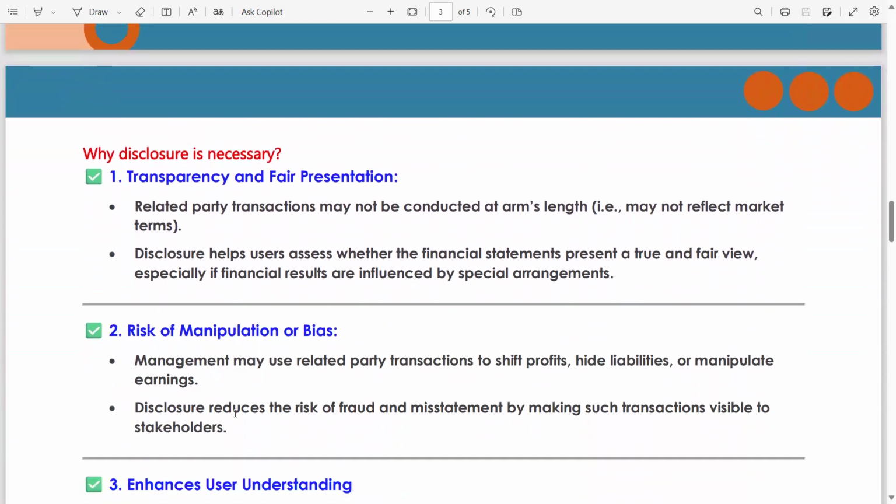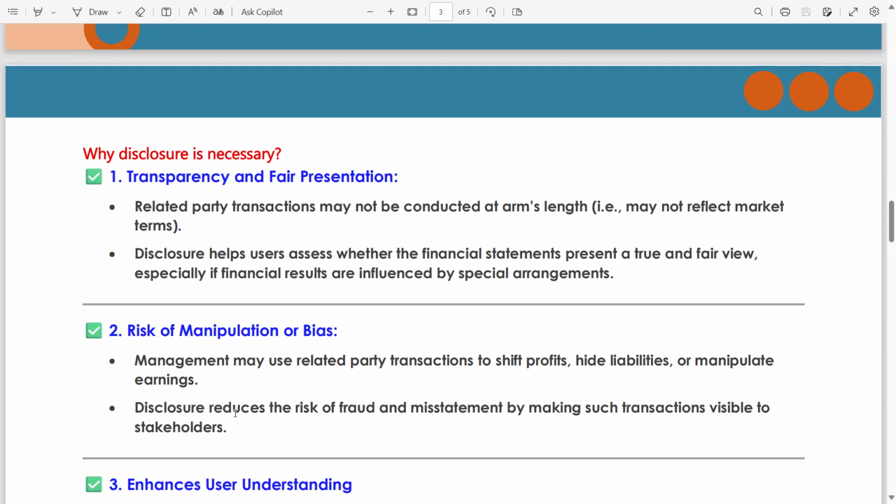Why is disclosure necessary? Okay, let's read why disclosure is necessary. One: transparency and fair presentation. Related party transactions may not be conducted on an arm's length market basis, and may not reflect market trends. Disclosure helps users assess whether the financial statements present a true and fair view, especially if financial results are influenced by special arrangements. Two: risk of manipulation or bias.